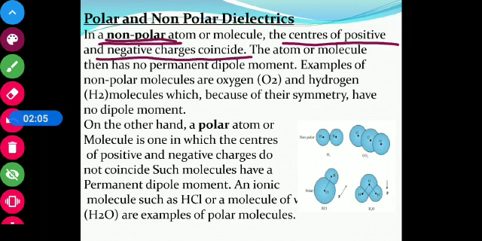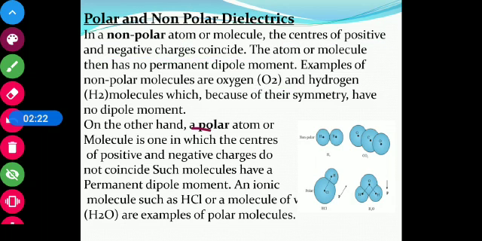So for example, in oxygen or hydrogen, the center of gravity of the positive and negative charges coincide. Because of their symmetry, they do not have any dipole moment.